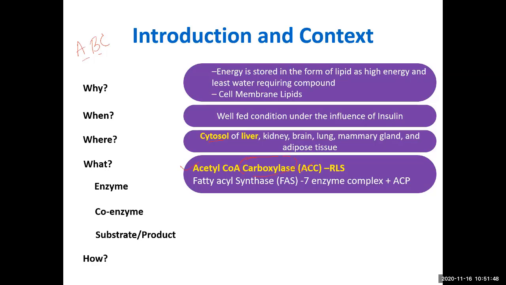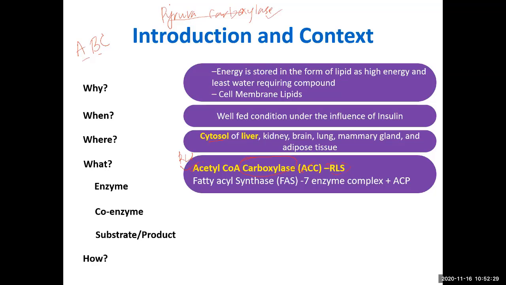So it is an ABC enzyme. Here you can see acetyl coenzyme A carboxylase, and one more carboxylase we have studied is pyruvate carboxylase. Similar to this enzyme, it also requires biotin. This enzyme is involved in fatty acid synthesis, and that one is involved in the Krebs cycle and gluconeogenesis. Both are very important enzymes. This is the rate limiting enzyme. Remember, acetyl coenzyme A carboxylase, in short ACC. This is the rate limiting step.